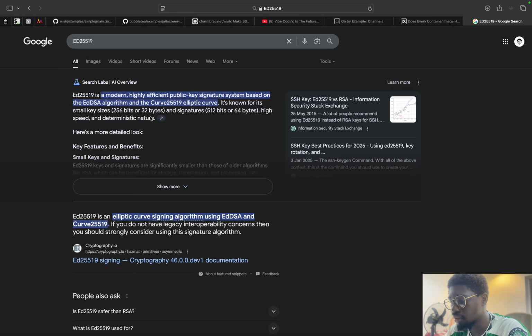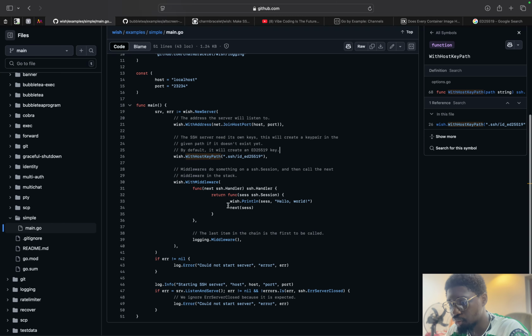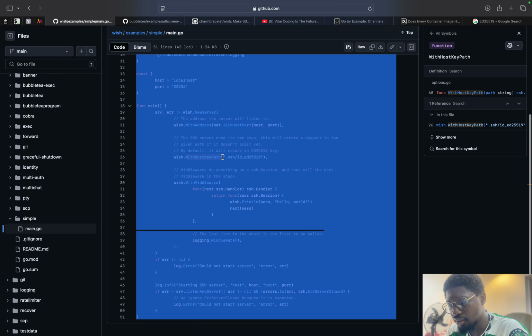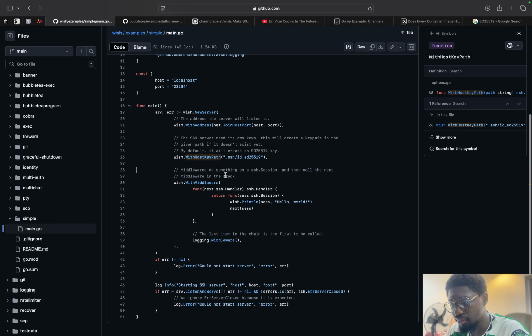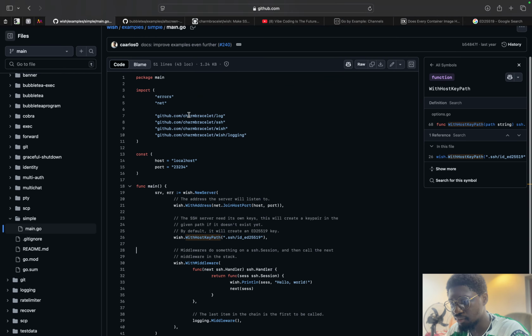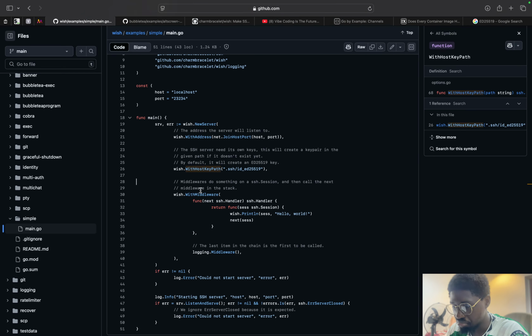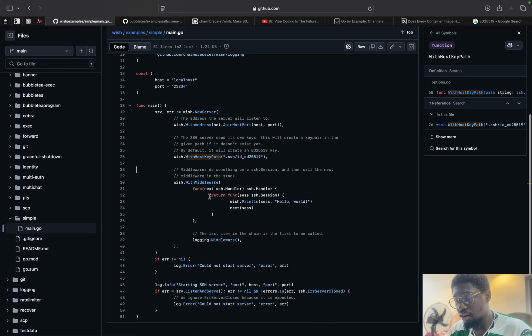Oh, I think I've searched it before. It's a modern, highly efficient public key signature based on the EdDSA algorithm. Cool, cool. So it creates a public key. I think it creates it within the application. That's nice. All right.